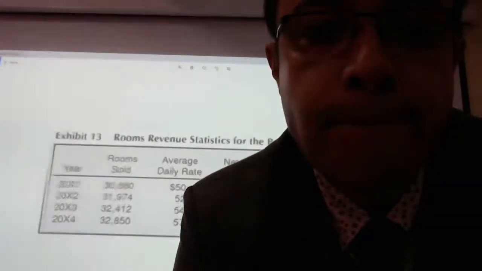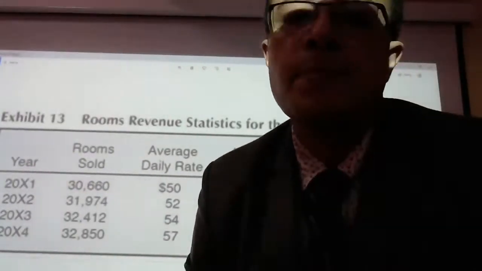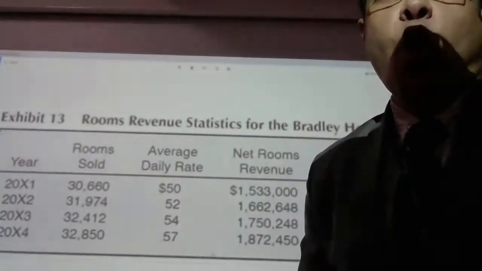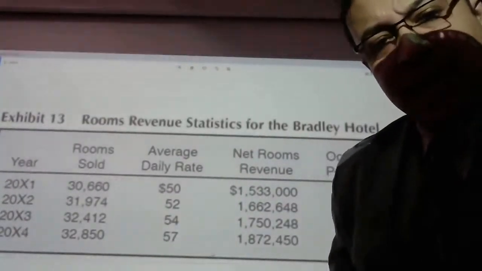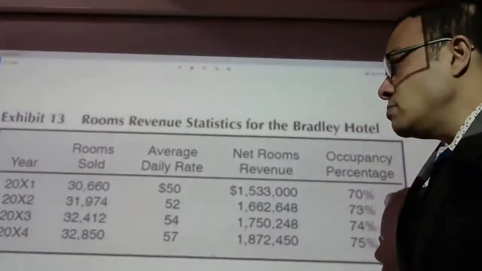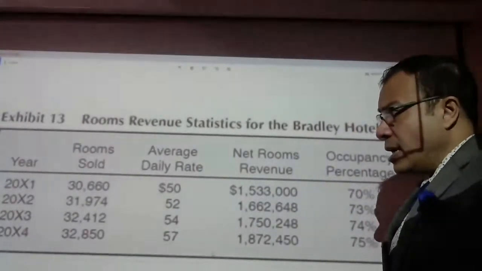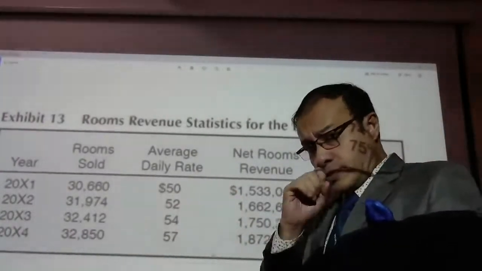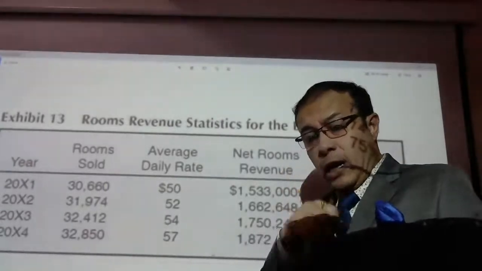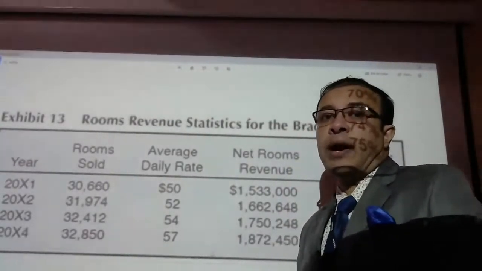This is more near to the real world. Now here you can see that in 20X1 there were 30,660 rooms sold. All right.